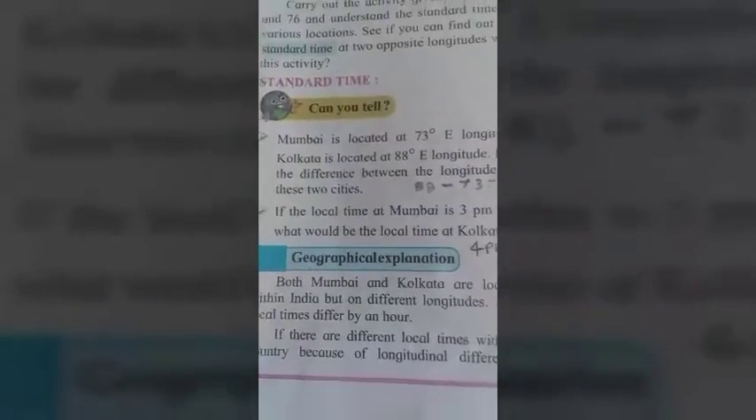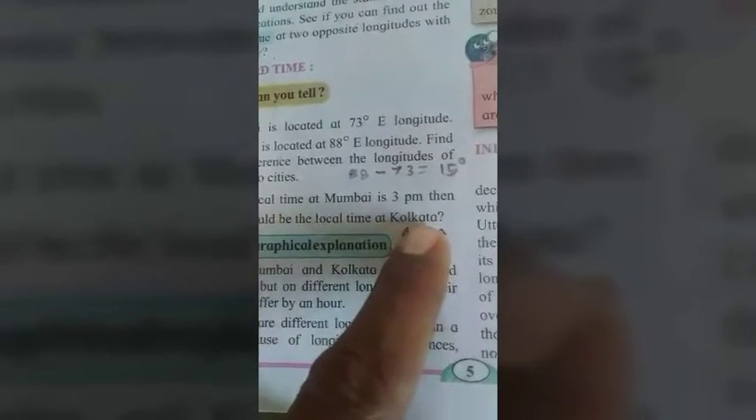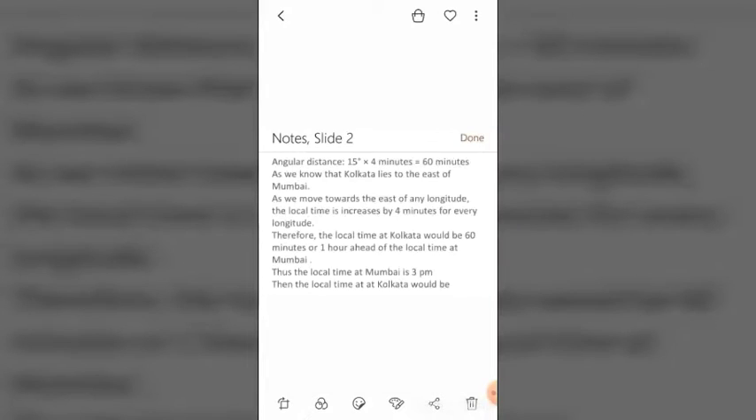Next question. If the local time at Mumbai is 3 p.m., then what would be the local time at Kolkata? Then the local time at Kolkata would be 4 p.m.